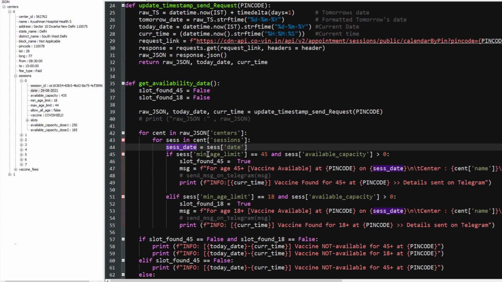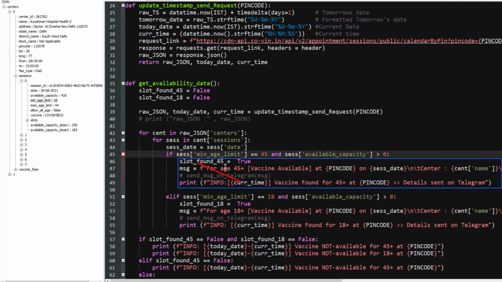Now I will make some logic. I wanted to check if the minimum age limit is 45. What is the age limit available for this session? So if I pass this information, the current information from this session will be the minimum age limit, and if I go here, the minimum age limit is 18. So it is saying if minimum age limit, so the value for this will be 18, right, equal to 45. This is false because right now I have a value of 18 and this one is comparing with 45. So in the first case, this will be false, and because it is an AND condition, it doesn't matter whether the other is true or false, this will finally be false, right? And if it is false, it will not go into this block.